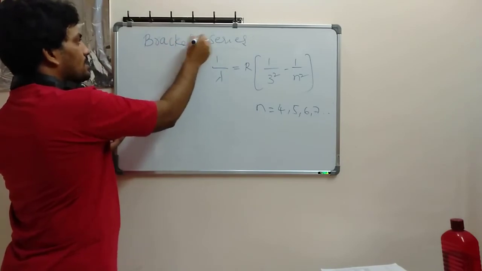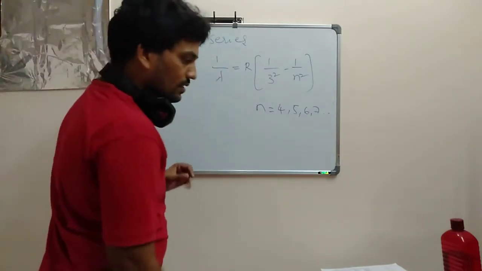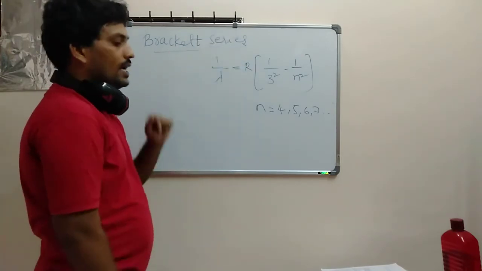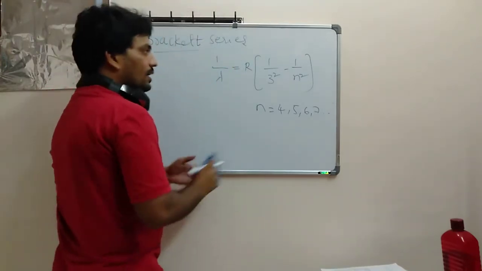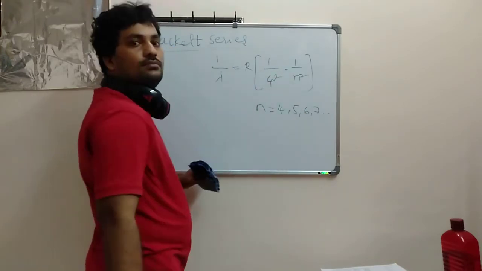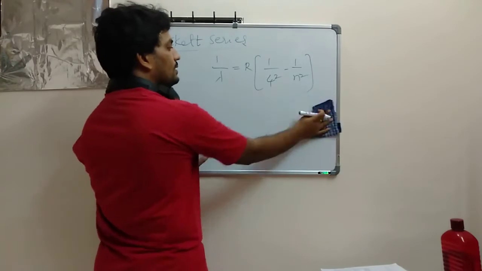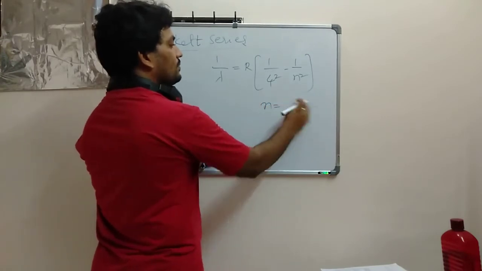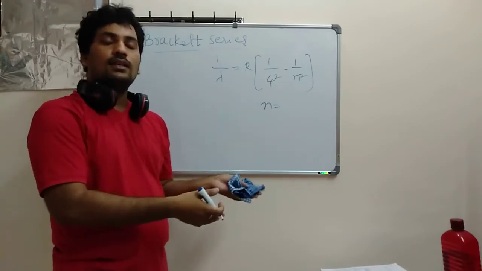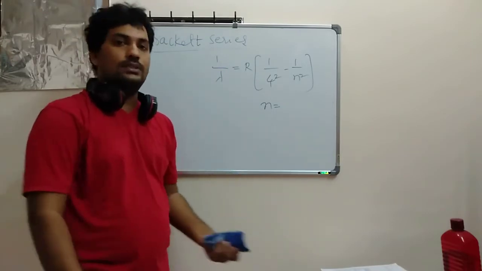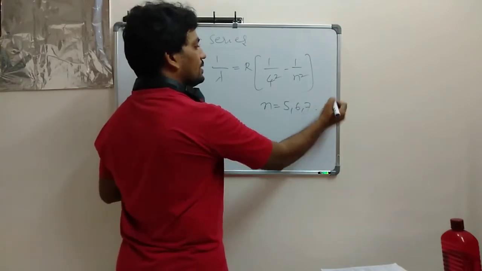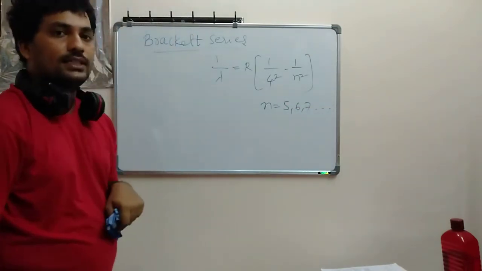Bracket series. Okay, his name is Bracket. So in the Bracket series, he considered transitions ending at the fourth orbit, and from there he explained the series. So n starts here. Who is actually explaining all this? This is all explained by Bohr. So n = 5, 6, 7 like this it will start. That is your Bracket series.